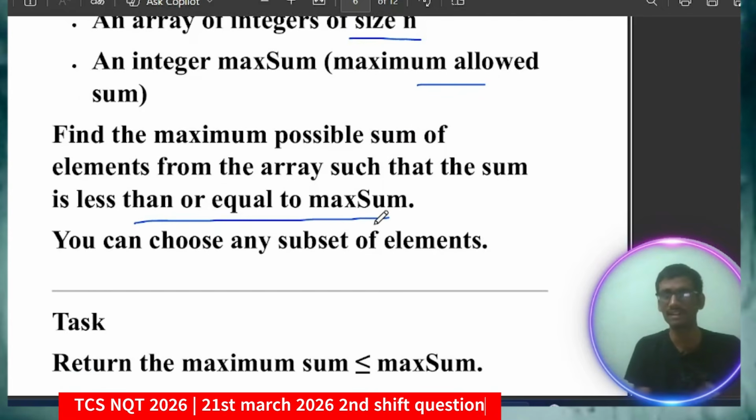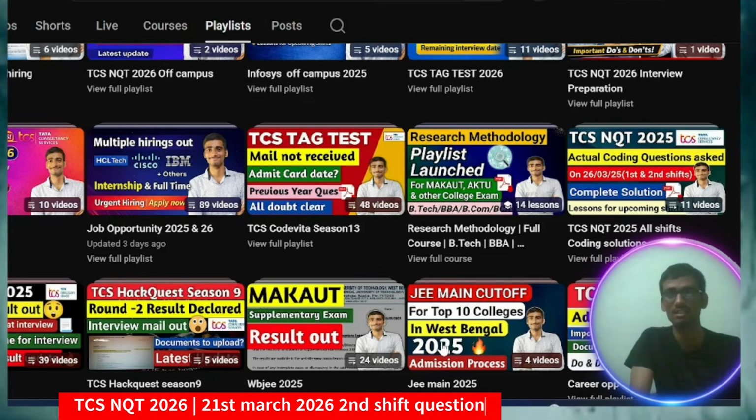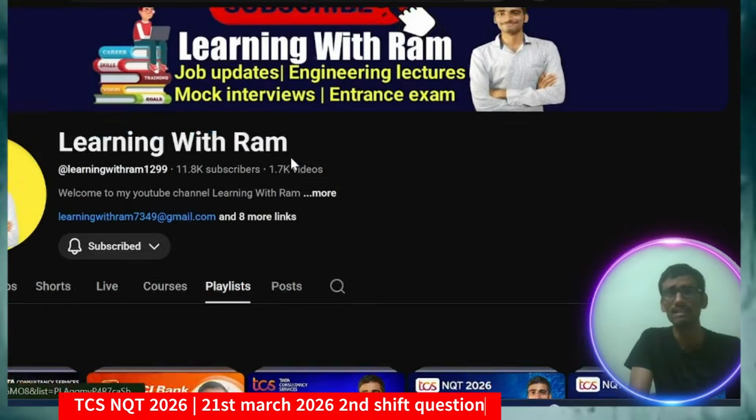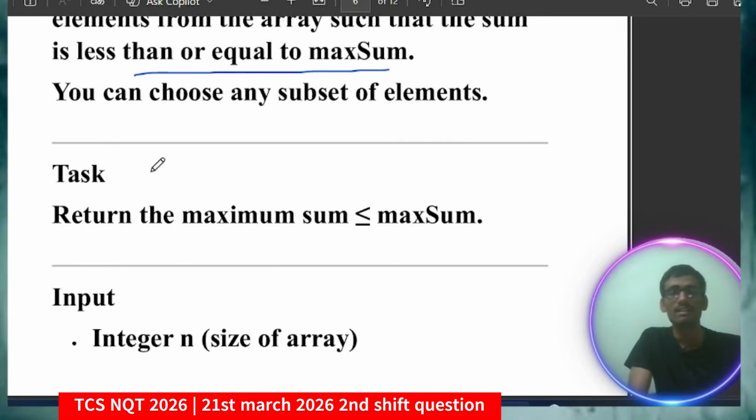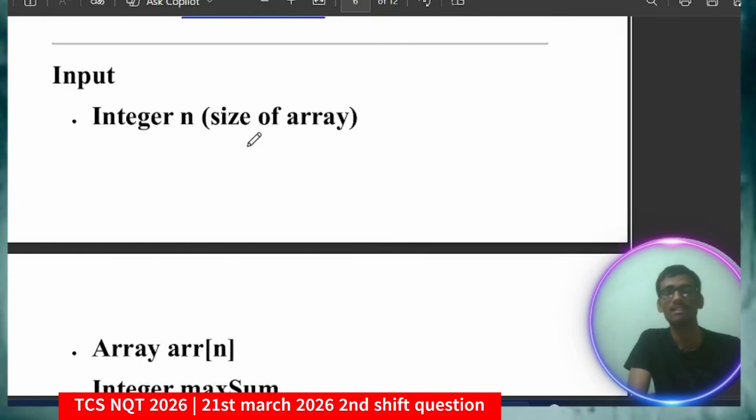Again, if you don't understand, just rewind and watch, you will get it. This was a maximum subset sum problem, which I have already discussed in the series I am telling you about. In this place, those who are following, I think you can correlate with me. So now, what are the tasks? You have to just return the maximum sum which is less than or equal to max sum. Got it?